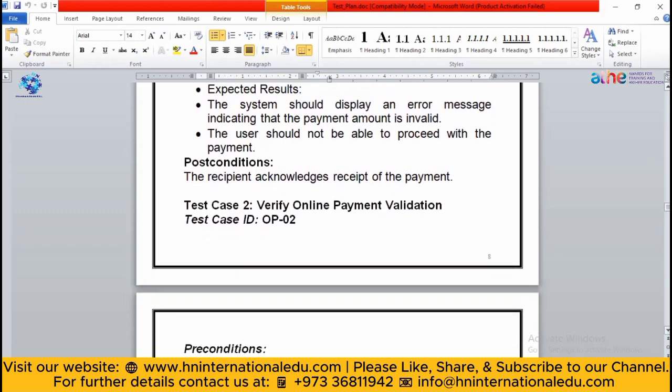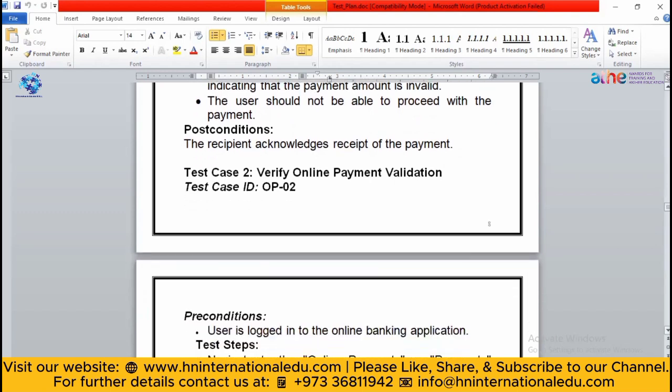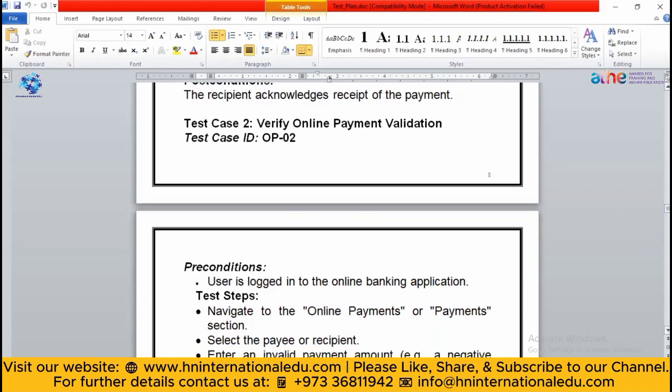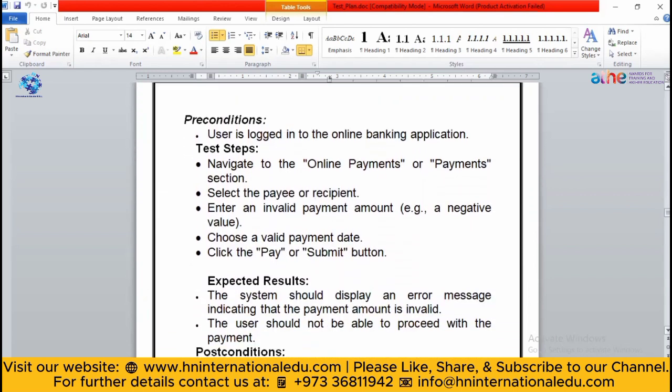Then you can write as many test cases as you can. Means if you want to add more, you can add. Like you will verify the online payment validation test case. So let's suppose we create a test case for that retail shop. The first test case will be that the owner has to be logged in successfully. So it will remain the same.